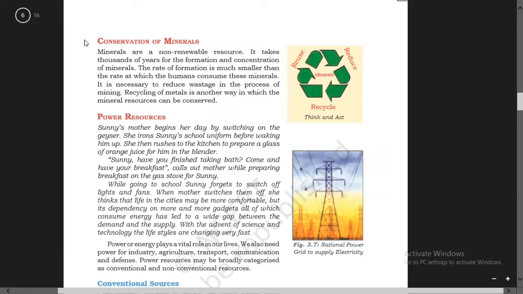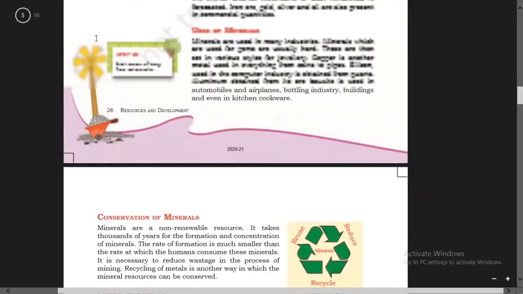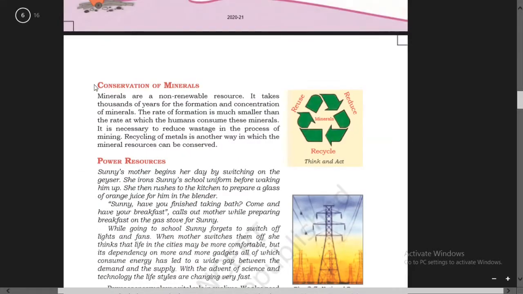Now, uses of minerals, you have learned, boys. Where different types of minerals are found, that also you have learned. Now an important part of the chapter which we are going to do is conservation of minerals. We need to conserve, we need to save our minerals. Minerals are a non-renewable resource. It cannot renew. If it is finished once, then it is gone forever. That's why they are known as non-renewable resources.